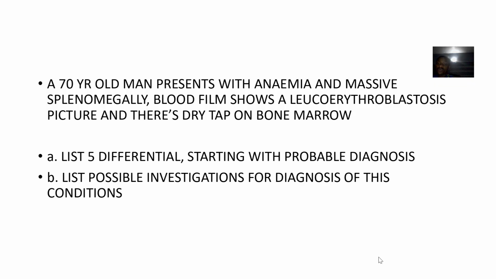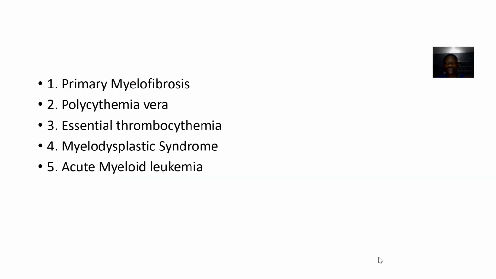Now, first of all, there's leukoerythroblastosis, massive splenomegaly, there's anemia, right? That means red blood cells are going down. That's the mature red blood cells are going down. But white blood cells are going up. Erythroblasts are going up. So possible diagnosis could be what? Primary myelofibrosis.